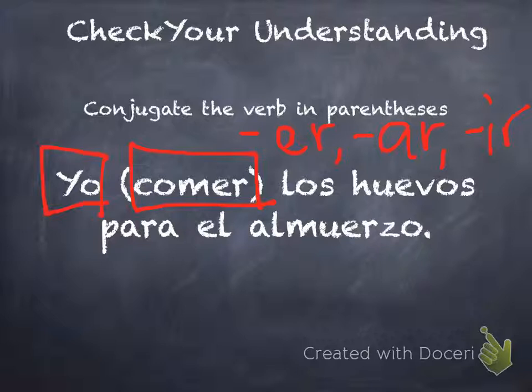Okay, so let's go through our endings. So it's er. I have to go through my checklist. Er and ir have about the same endings, but I also know that the yo form has the same ending in all three. So this one should be fairly simple. What is the yo form of comer?